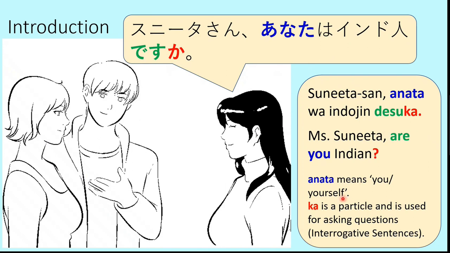Ka is the particle which is used for asking questions, or the particle for interrogation. Every question in Japanese will end in ka. There is no question mark symbol here. The sentence will end with the normal stop, but preceding it there will be a ka. So any question in Japanese will end in ka. This is the most fundamental thing about interrogative sentences in Japanese.